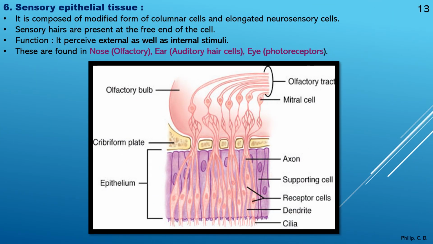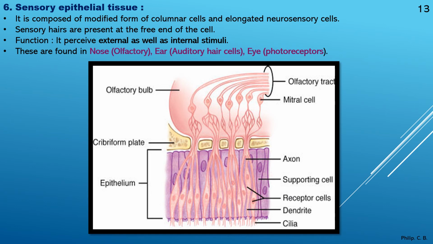For the sixth type, there is sensory epithelium. It is composed of modified forms of columnar cells and elongated neurosensory cells. Sensory hairs are present at the free end of the cell. Function: it perceives external as well as internal stimuli. Now what does that mean?